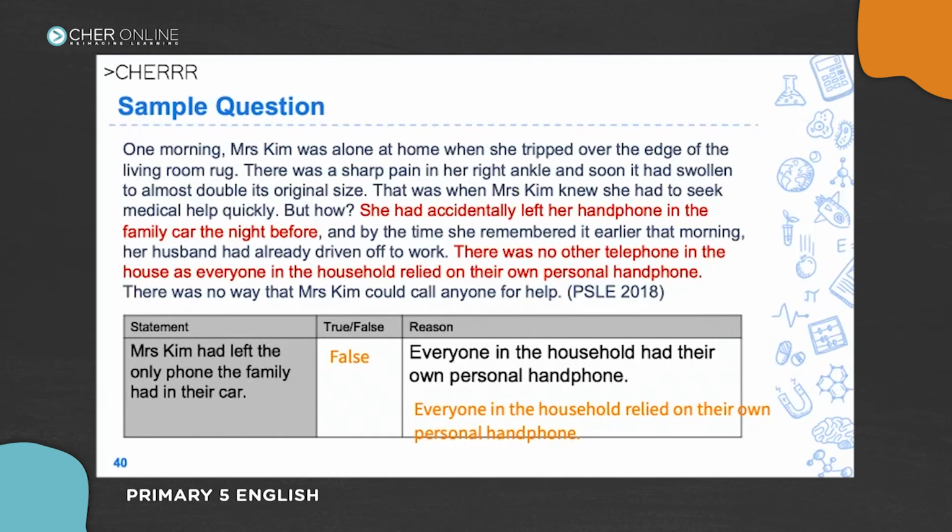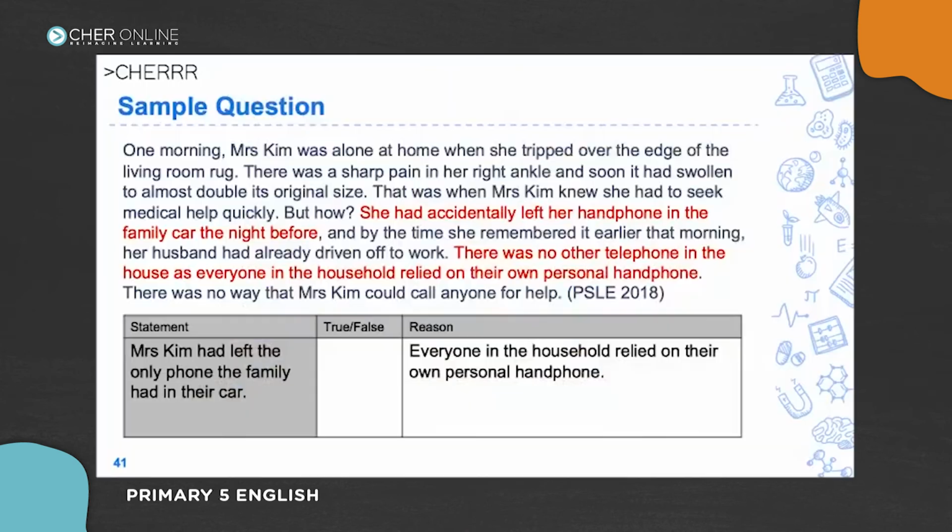Okay, so let me share with you. If you write down either that or this, everyone in the household relied on their own personal handphone, is this answer correct? It is not correct. Why is this so? I need to compare this statement with this reason.